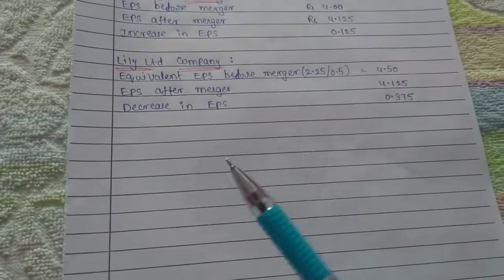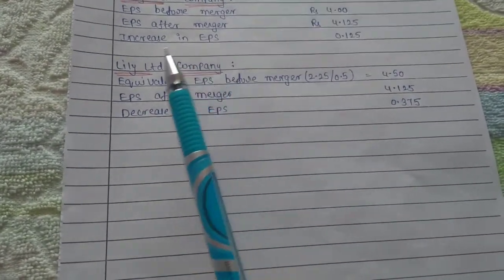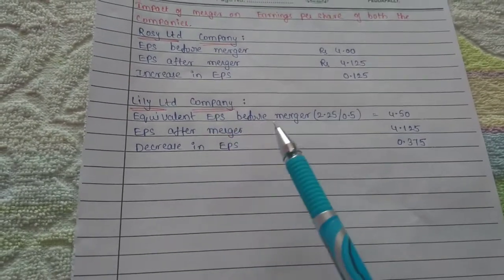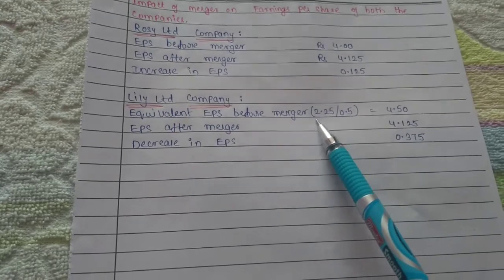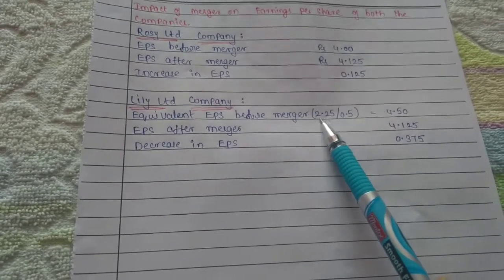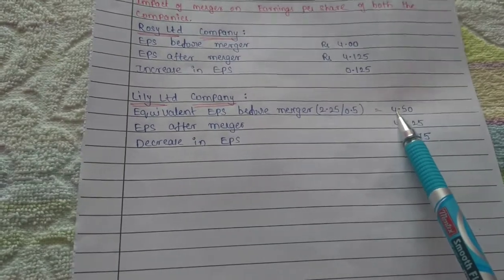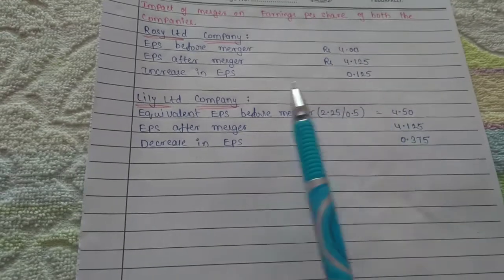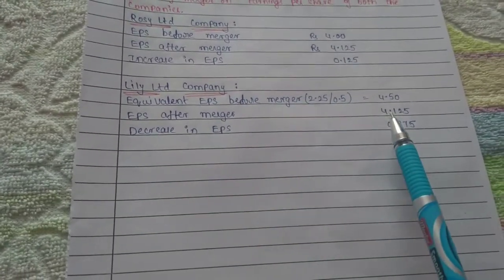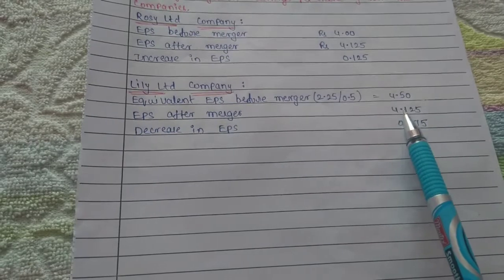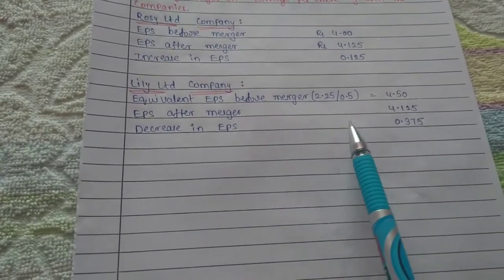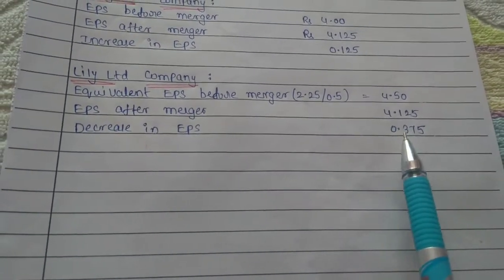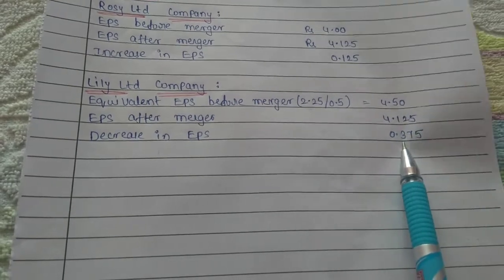Similarly, for Lilly Limited we calculate the equivalent EPS before merger. The EPS is 2.25, the swap ratio is 0.5. So 2.25 divided by 0.5 equals 4.50. That is the equivalent EPS before merger for Lilly Limited. After merger, what is the EPS? The combined firm EPS is 4.125. So the decrease in EPS is 0.375 for Lilly Limited.